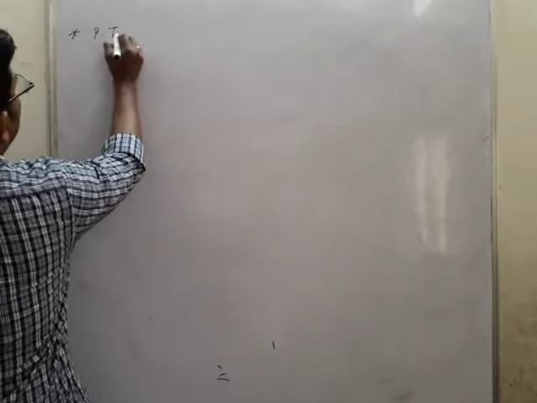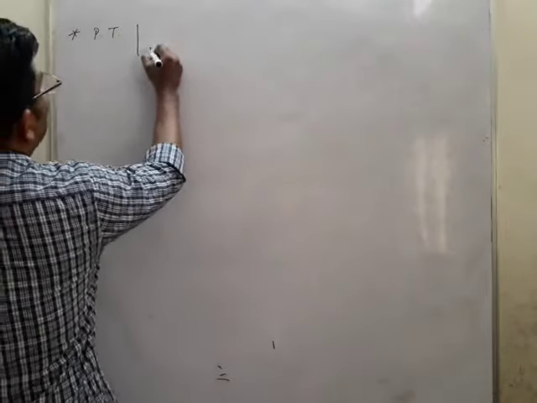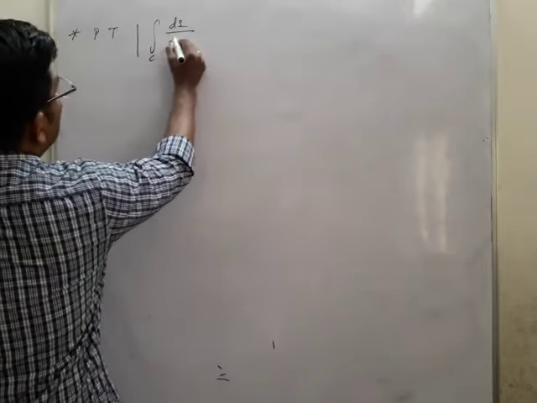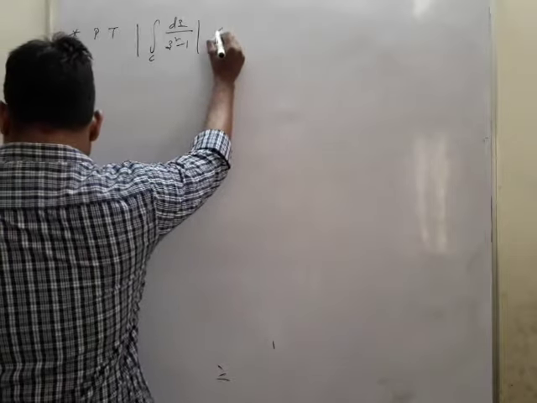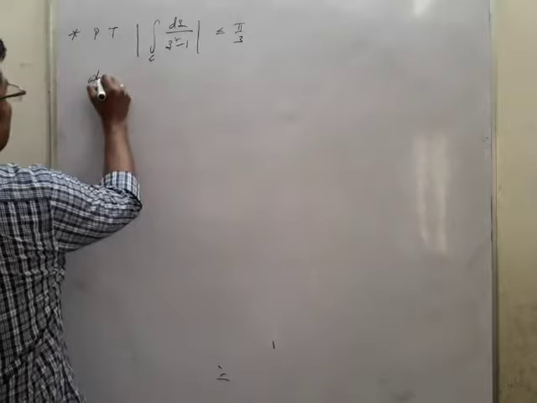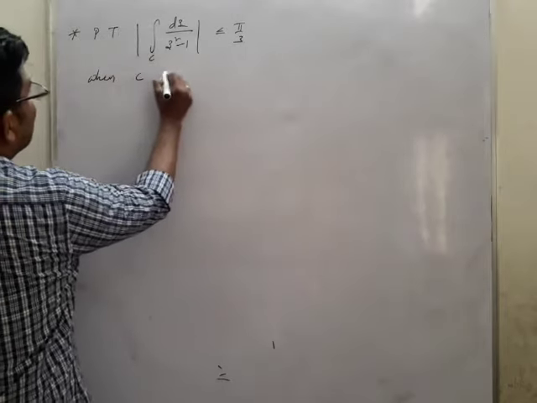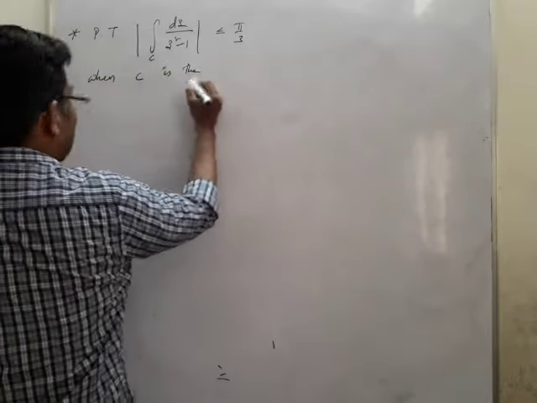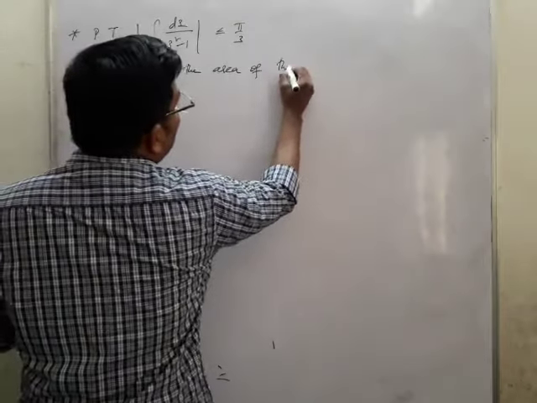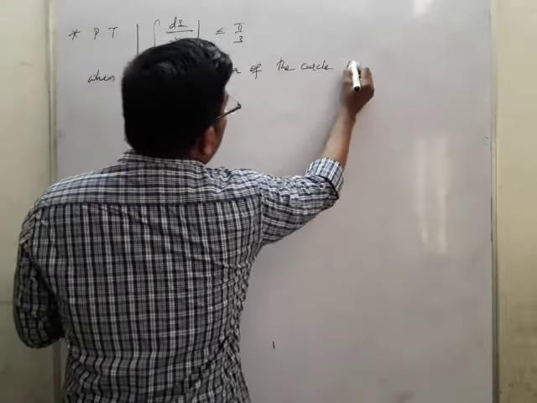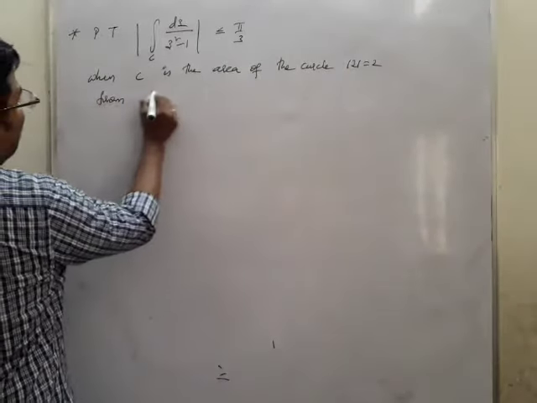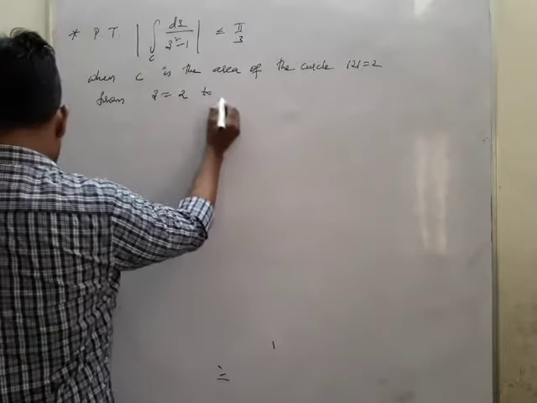Now he asks us to prove that the modulus of the integral over c of dz by z squared minus 1 is less than or equal to pi by 3, where c is the arc of the circle mod z equal to 2 from z equal to 2 to 2i.